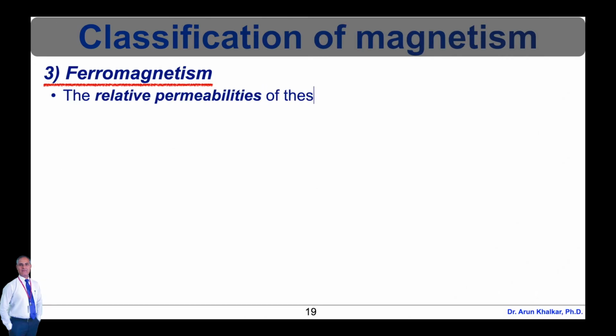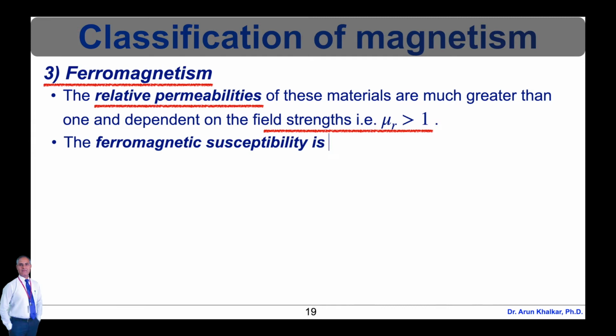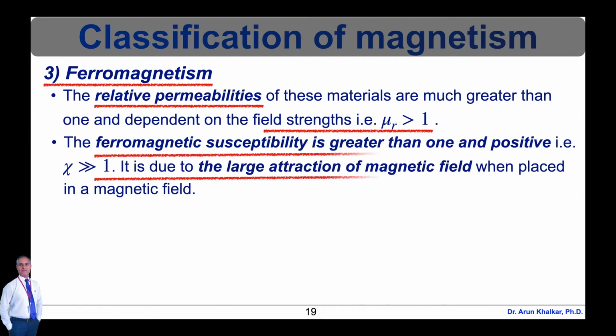For ferromagnetic materials, the relative permeabilities of these materials are much greater than 1 and dependent on the field strength, that is, mu r is greater than 1. The ferromagnetic susceptibility is greater than 1 and positive, that is, Xi is much greater than 1. It is due to the large attraction of the magnetic field when placed in a magnetic field.